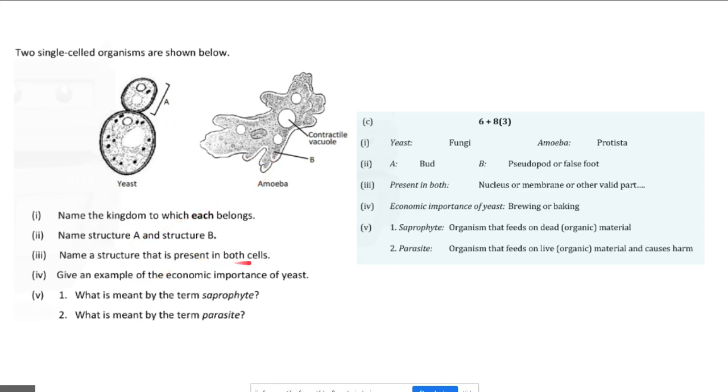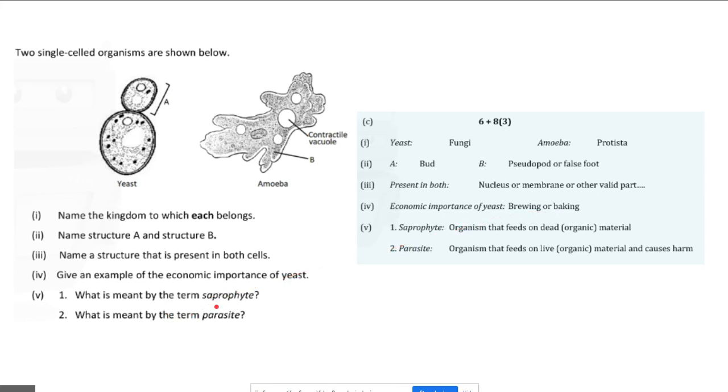Name a structure that is present in both cells. Well, both cells would have a nucleus. Both cells would have a cell membrane. Give an example of the economic importance of yeast. Okay, yeast is used in brewing or baking. Those are the two main industries that use yeast cells.